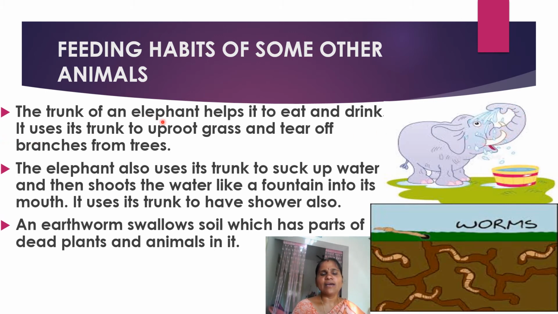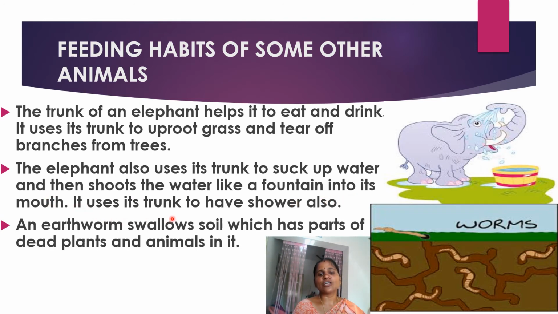The trunk of an elephant helps it to eat and drink. It uses its trunk to uproot grass and tear off branches from trees. So through the trunk only, eating and drinking and everything it is doing. The elephant also uses its trunk to suck up water and then shoots the water like a fountain into its mouth.